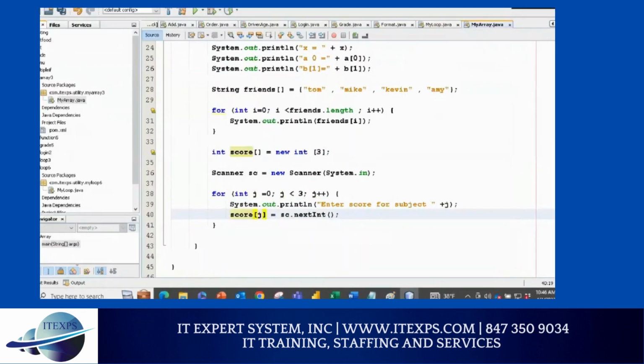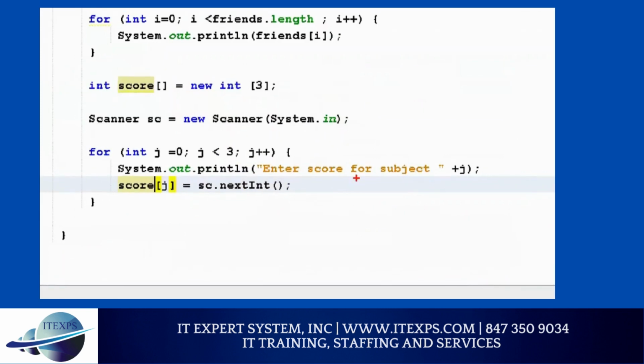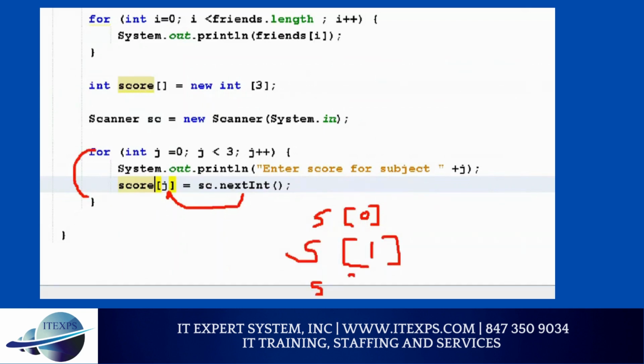So now think about this way. User is entering the value. Whatever value user enters, I'll store, because it will store in score 0. So first will be score 0. I'll store the value. Loop will go, and now j will be 1, and I will enter the value in score 1, and then it will be score 2. So technically speaking, I will have all score values after this loop completes. Make sense? Say yes or no.